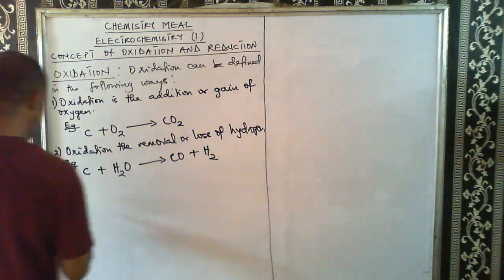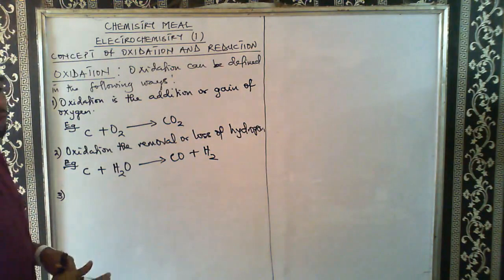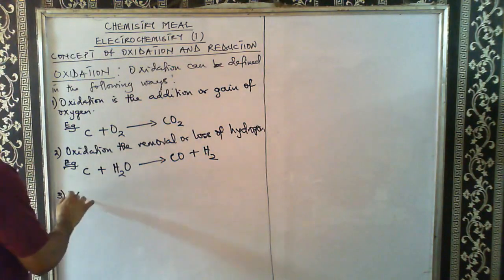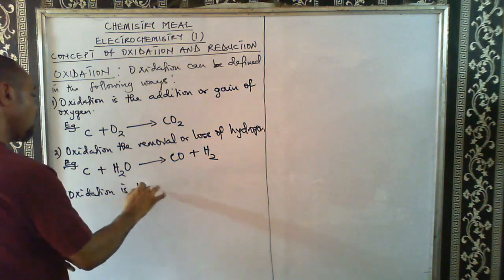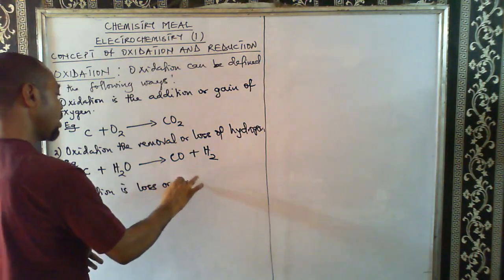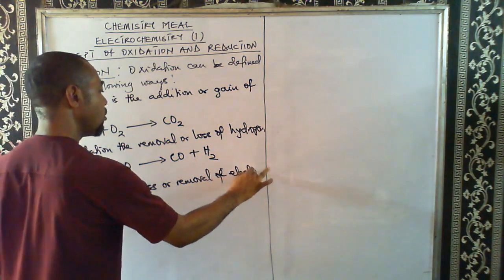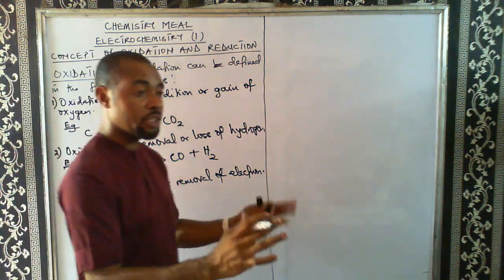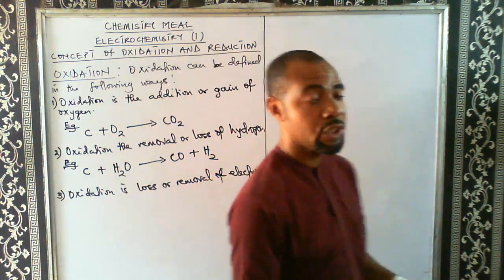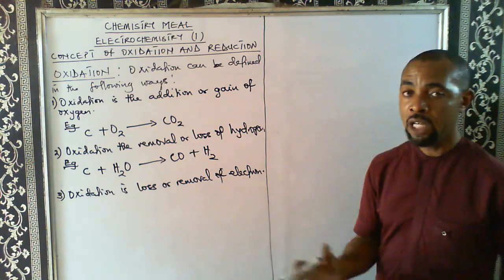So we also have the third definition of oxidation. Oxidation is loss or removal of electron. Whenever there is loss of electron, oxidation has taken place. So oxidation is removal of electron, or loss of electron.